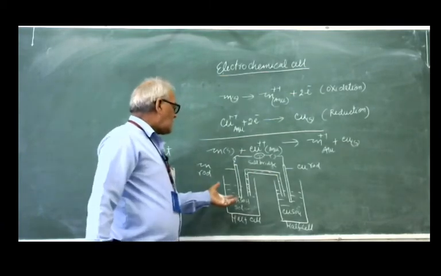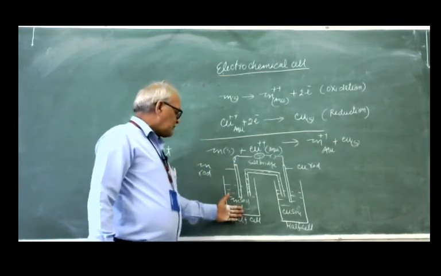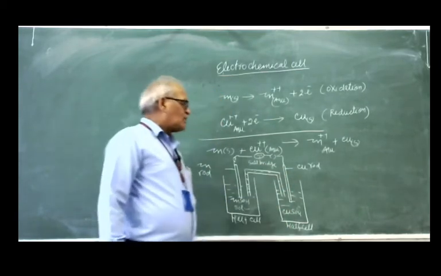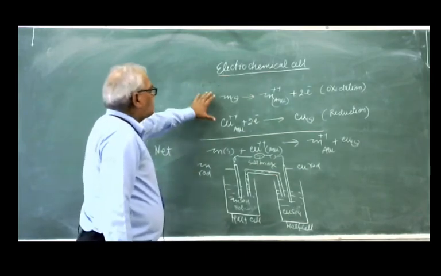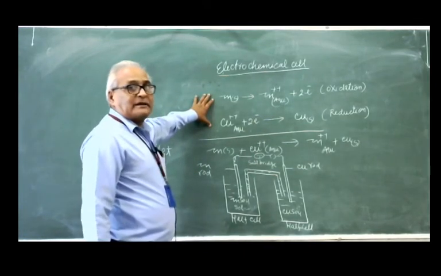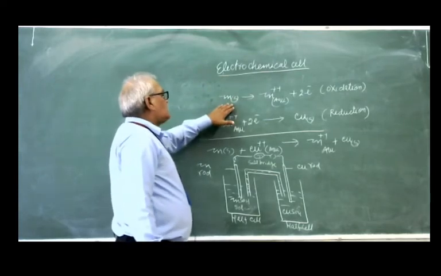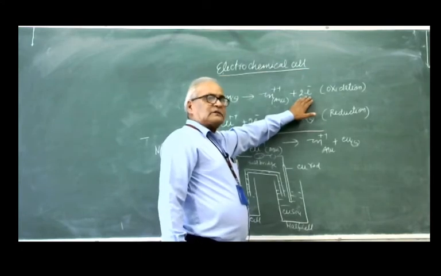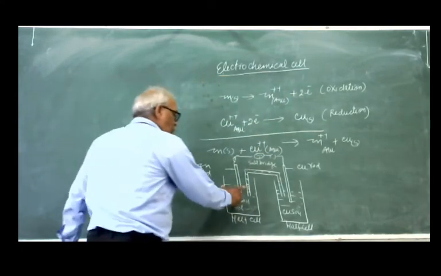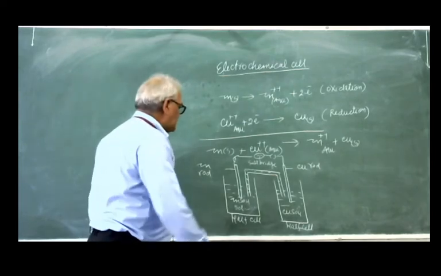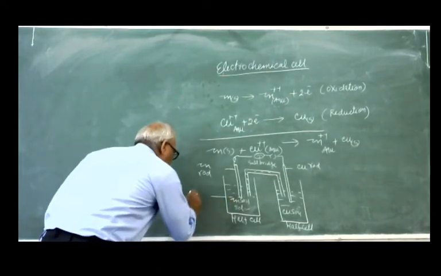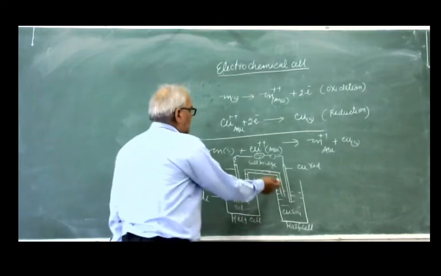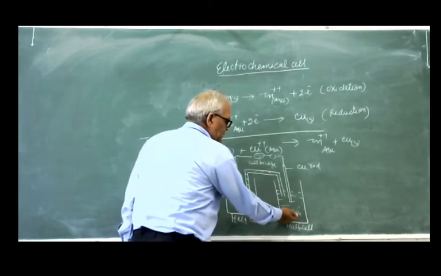In the Daniell cell, a zinc rod is put into zinc sulfate solution and a copper rod is put into copper sulfate solution. What is the principle here? The chemical reaction involves solid zinc changing into zinc ion, and electrons are released. This is the oxidation. Where oxidation takes place, that is called the anode.